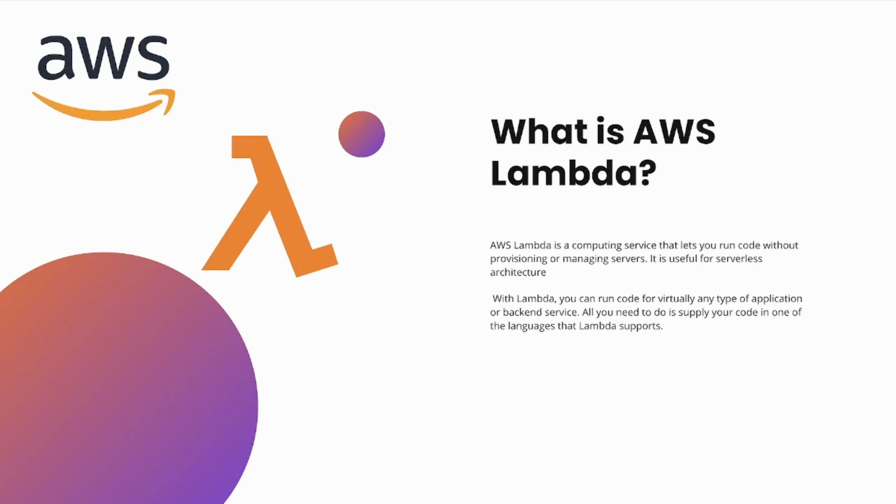A video is coming out on what is serverless architecture and why it's used so extensively nowadays, especially with cloud providers like AWS and Azure. But it's important because now we don't have to worry about provisioning our own servers. We can just host it on the cloud provider, and all we have to worry about is coding. We don't have to worry about infrastructure. All we have to do is write the code in the language that we prefer and that Lambda supports. Once it's done, all we have to do is invoke it, and it's invoked from within AWS servers. That makes our life so much easier. So that is what AWS Lambda is. It allows us to run our code virtually while AWS handles all of the infrastructure.